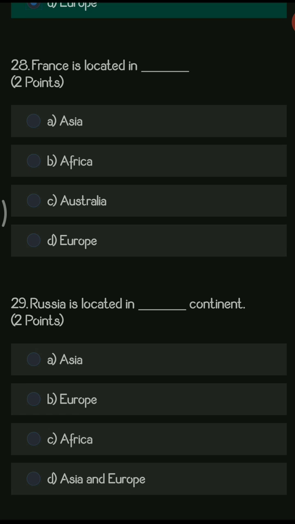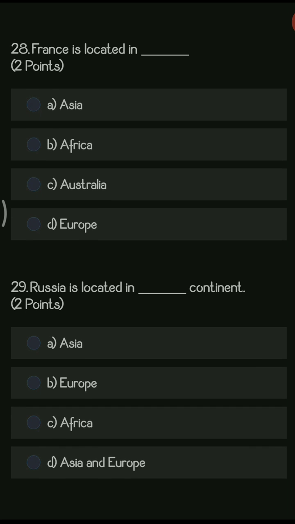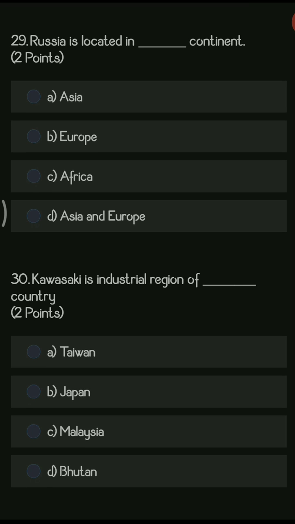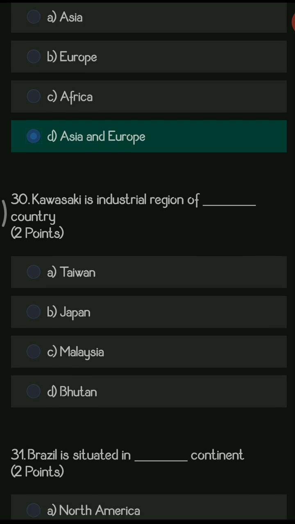Next question, France is located in dash. Options are Asia, Africa, Australia, Europe. So the answer is Europe. Next question, Russia is located in dash continent. So the options are Asia, Europe, Africa, Asia and Europe. So the right answer is Asia and Europe as well.